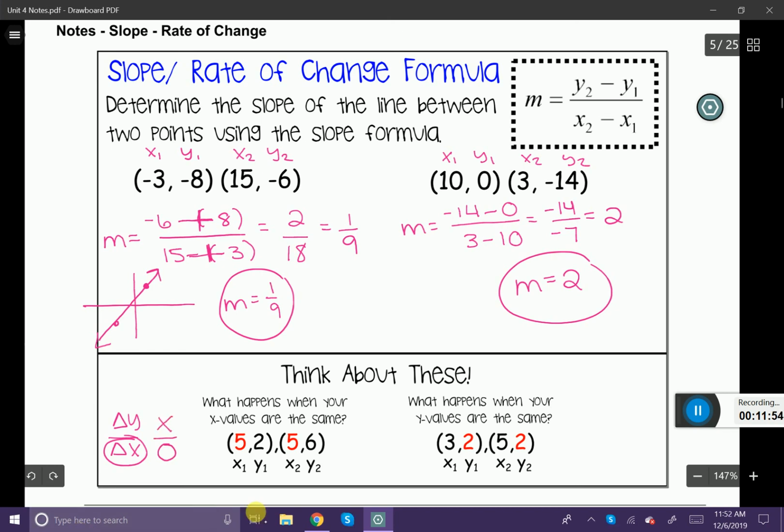If you have a situation like this, you know that your slope is going to be undefined. Similarly, in these 2, you can notice that your y's are the same. So when we look at that change in y over change in x, my y's will end up canceling out and giving me 0 over a number. In that case, your slope will be 0. Those are 2 really good things to keep an eye out for.